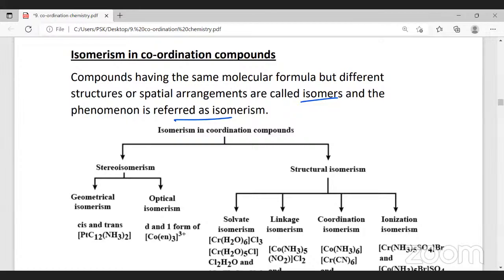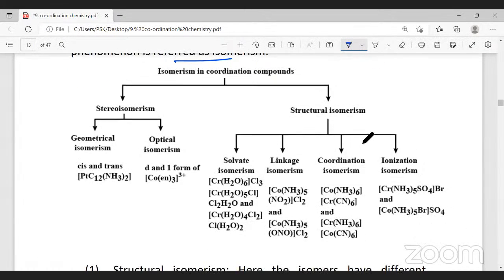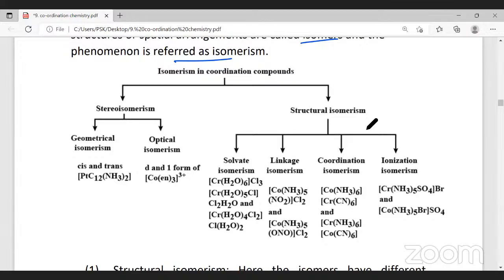In organic chemistry, you would have learned that isomerism is classified into two: structural isomerism and stereoisomerism. We'll learn structural isomerism first. Coordination compounds contain 8 types of structural isomerism. In organic chemistry, you learned chain isomerism, position isomerism, functional isomerism, and metamerism in your 11th standard, but here it is with coordination compounds. In our syllabus, we have only 4 to be learned.